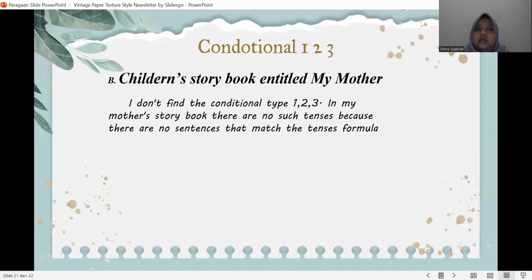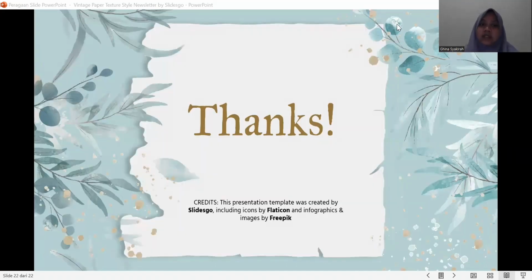In the children's storybook entitled My Mother, I don't find conditional type 1, 2, 3 in My Mother's storybook. There are no such tenses because there are no sentences that match the tense formulas. That's the explanation of the tenses that have been studied in this half semester.